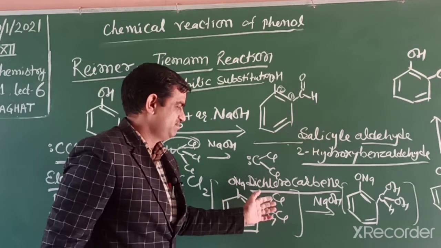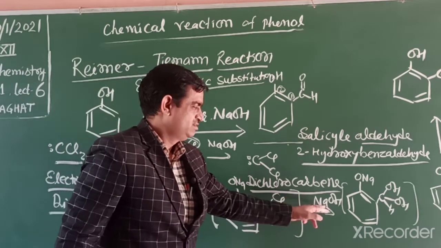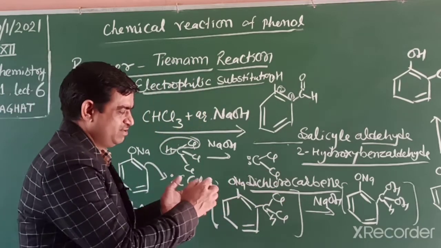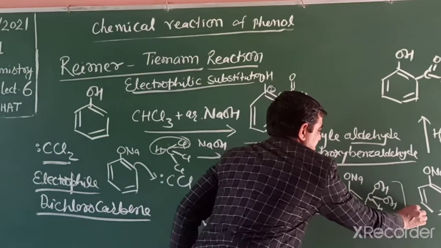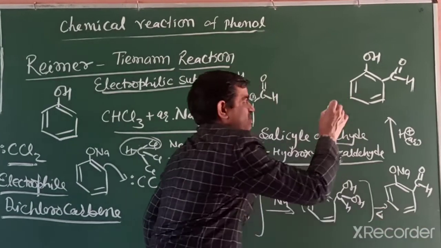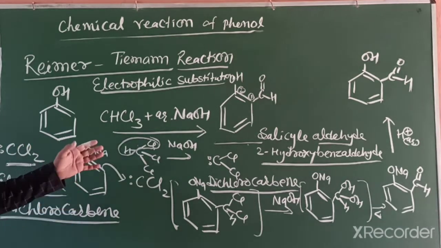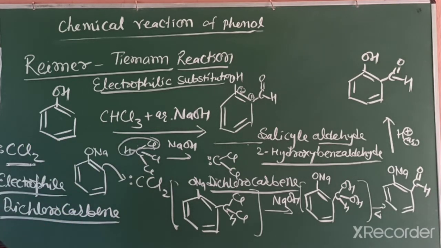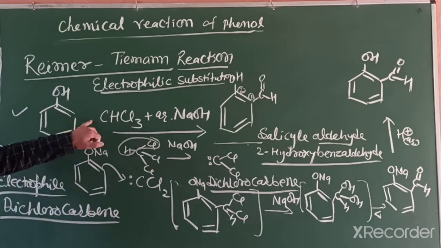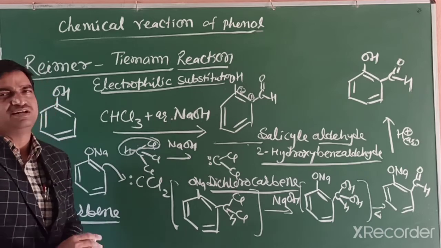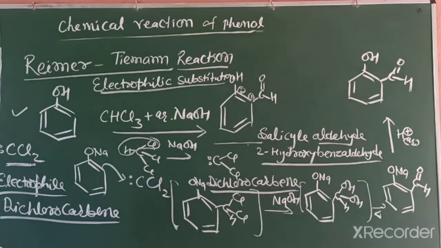Further, in the next step, we remove chlorine by reacting with sodium hydroxide, and the product is alcohol. Further when heated, we get the aldehyde, and finally acidification. The detailed mechanism you will learn in higher classes. You only have to learn phenol reacts with chloroform in presence of sodium hydroxide, the product is salicyl aldehyde, 2-hydroxybenzaldehyde.